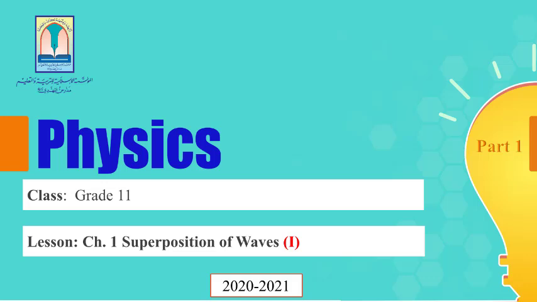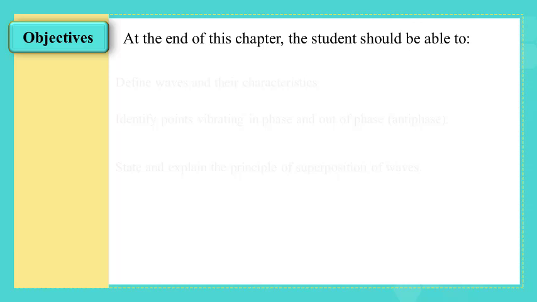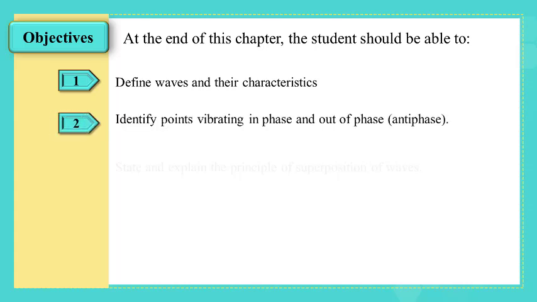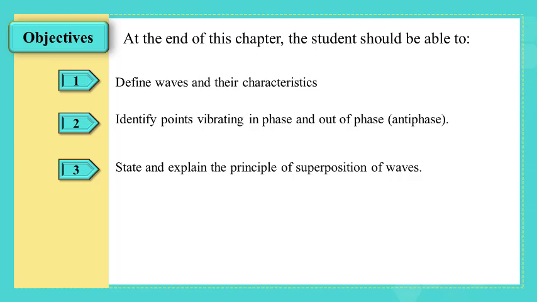We will start our physics course with the first unit, waves, the second chapter, superposition of waves. At the end of this chapter, you are going to be able to define waves and their characteristics, identify points vibrating in phase and out of phase, state and explain the principle of superposition of waves.